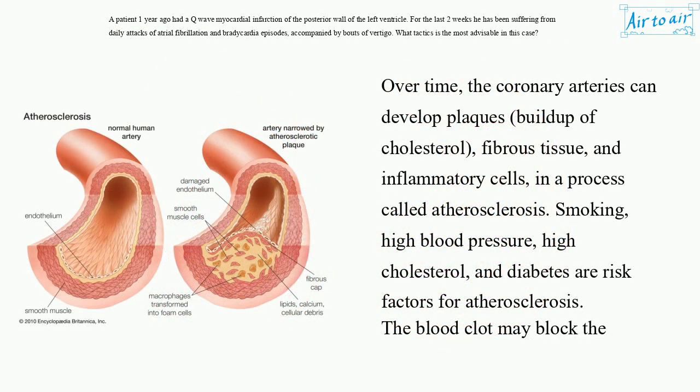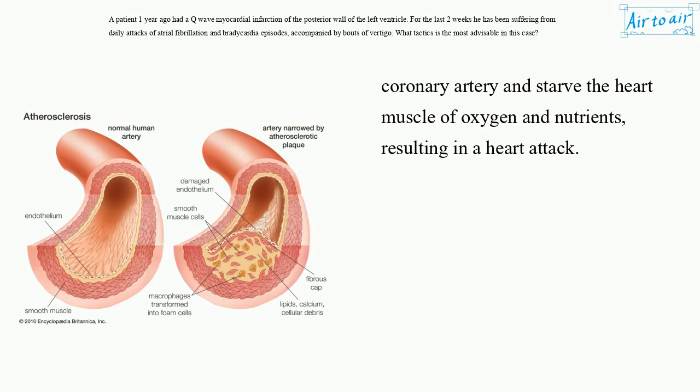Over time, the coronary arteries can develop plaques, buildup of cholesterol, fibrous tissue, and inflammatory cells in a process called atherosclerosis. Smoking, high blood pressure, high cholesterol, and diabetes are risk factors for atherosclerosis. The blood clot may block the coronary artery and starve the heart muscle of oxygen and nutrients, resulting in a heart attack.